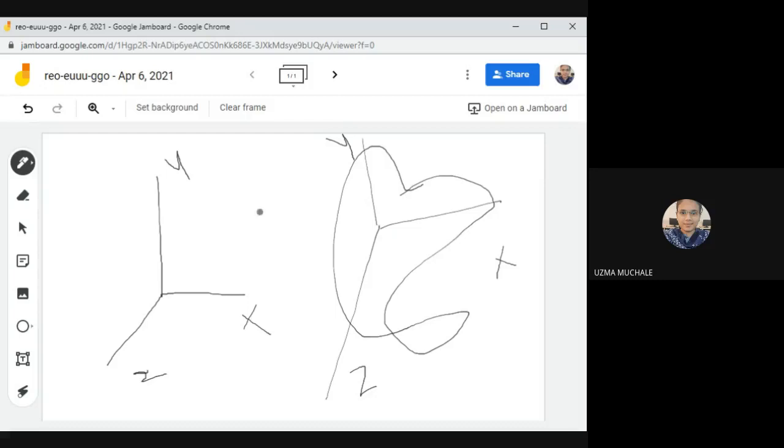Now, what is the difference between these two? Suppose I have this system, and this is a system which is fixed in the rigid body. So I can say this is the space set of axes, and this is the body set of axes. The difference is that the axes of a coordinate system fixed in space are called the space set of axes, and the coordinate system fixed in the rigid body is called the body set of axes.